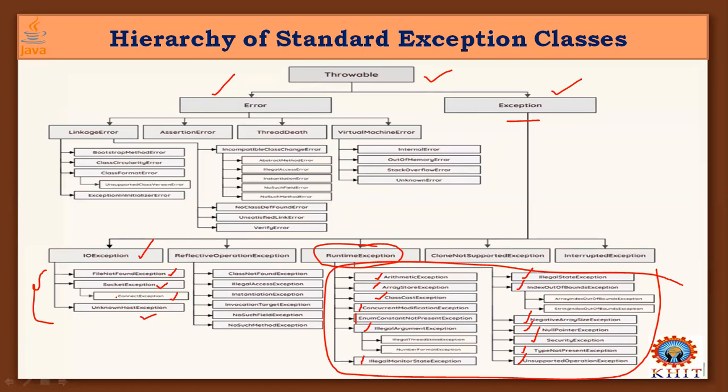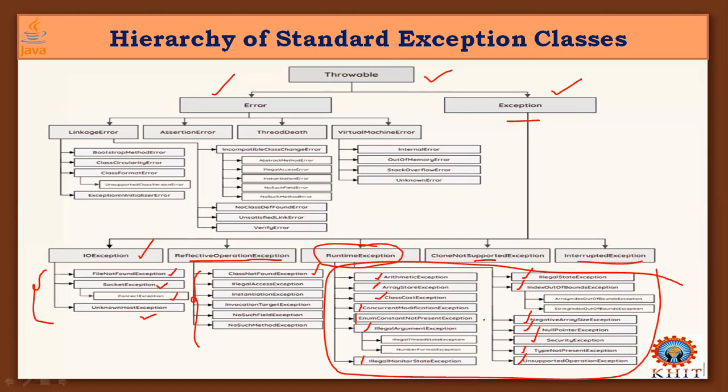There are also ReflectiveOperationException, and here ClassNotFoundException, which usually occurs when the class name is not matched. And CloneNotSupportedException and InterruptedException. So these are the exceptions generally generated in our programs that we are going to discuss.